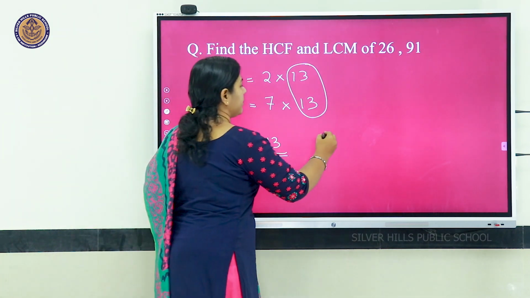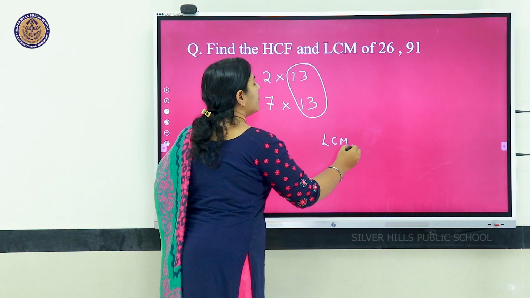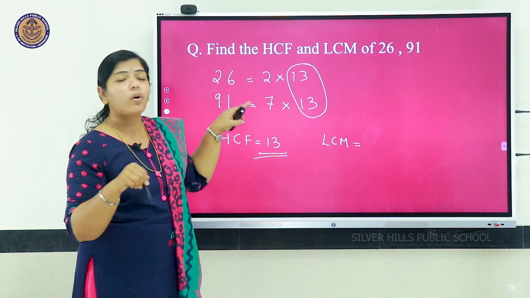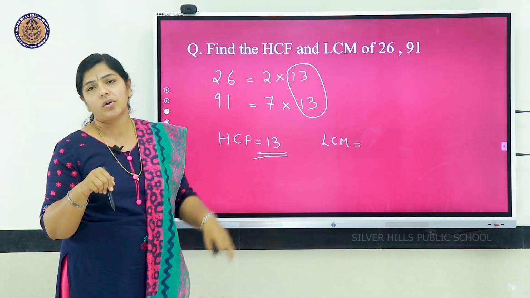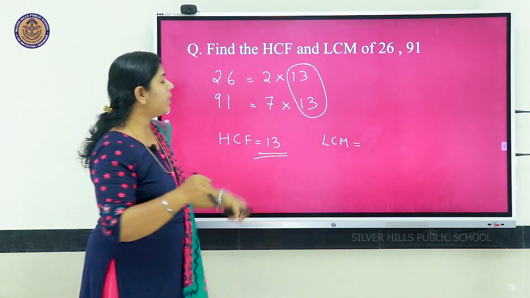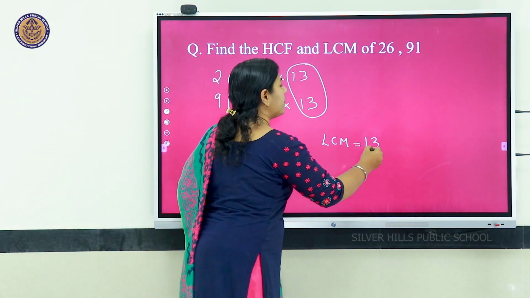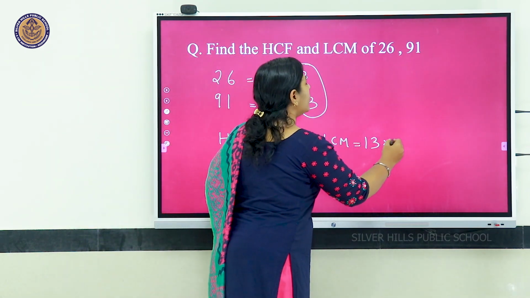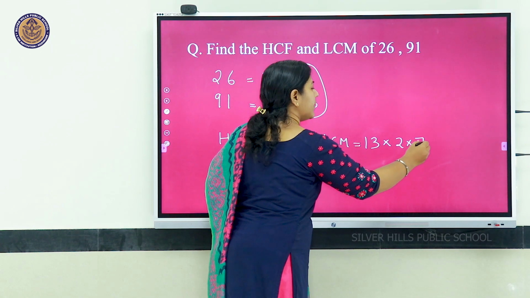Now LCM. LCM is what? Product of the greatest power of those which are common and not common. That is, common only 13, same power also, and not common we have 2 into 7.